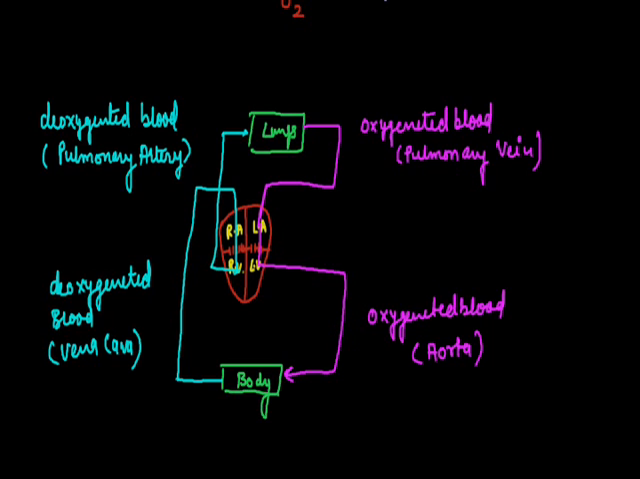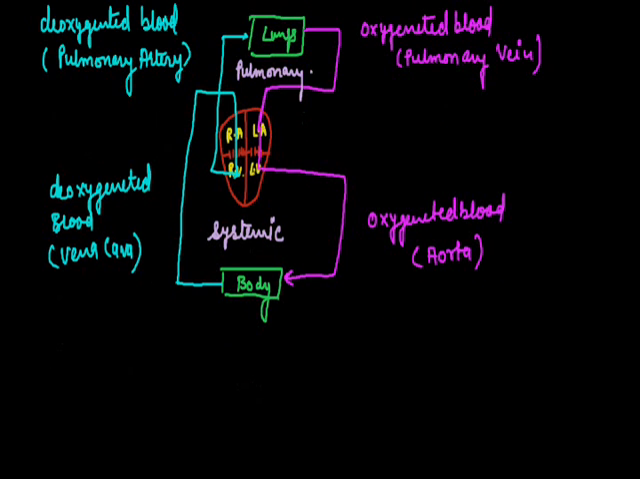So now you can see the first circulation is going on between the heart and body organs. This is systemic. And the second circulation is going on between the lungs and heart. It's pulmonary. This is the overall view of double circulation in humans.